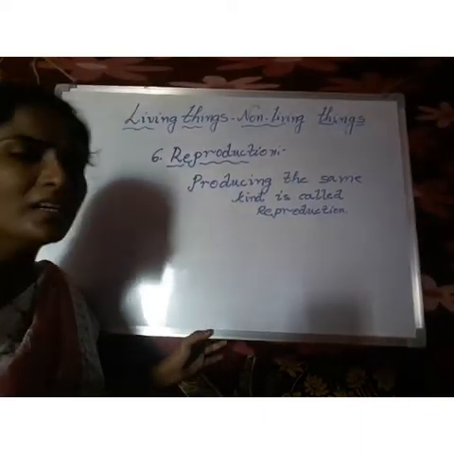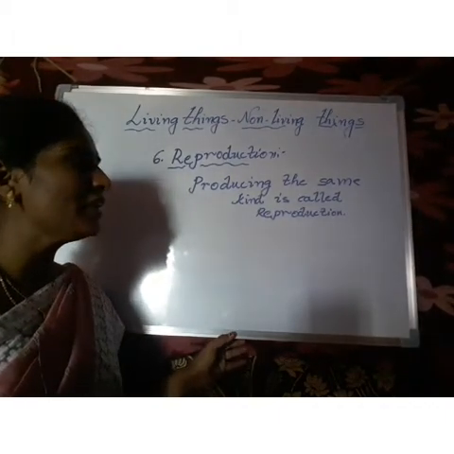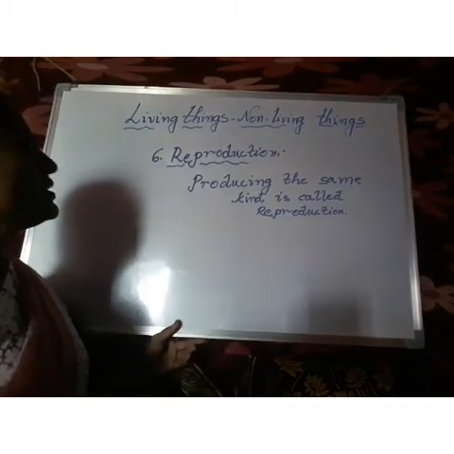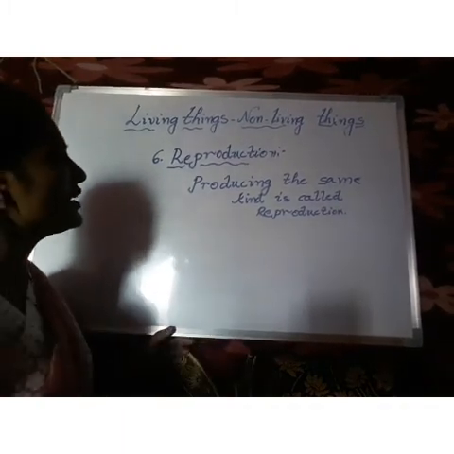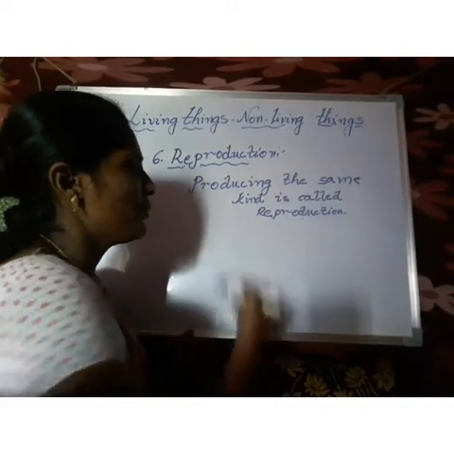As I told you earlier, this is our additional knowledge. It is helping in our better growth. So what is the meaning of reproduction here, children? Producing the same kind is called reproduction.